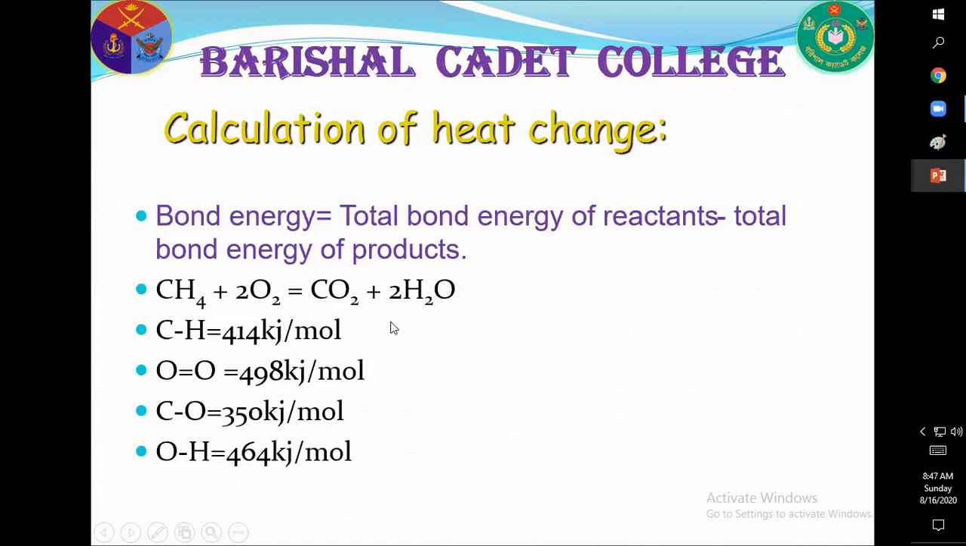So, putting the value of different bonds, the resultant value after calculation is minus 99 kilojoule per mole. So, the value is negative, that means this reaction is exothermic reaction. Dear cadets, by this way, you will calculate the type of reaction on the basis of heat change.